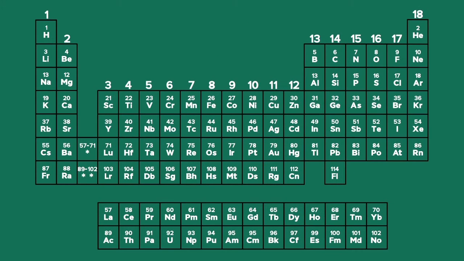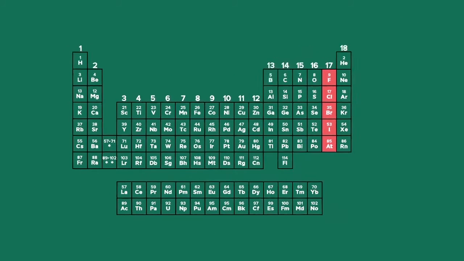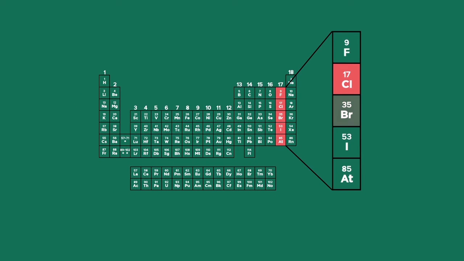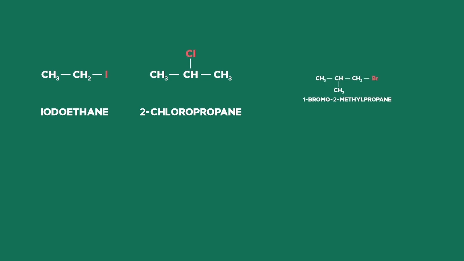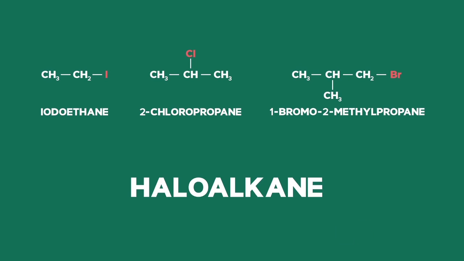A halogen is an atom from group 17, or group 7 on older periodic tables. Halogens, chlorine, bromine, iodine, fluorine, are represented by an X in organic chemistry. When an alkane has a halogen on the chain, we say that it belongs to the homologous series haloalkanes.